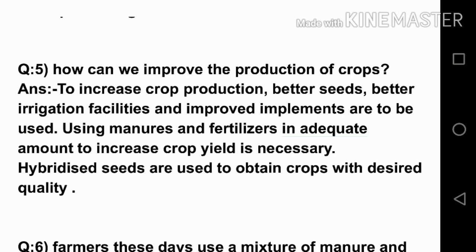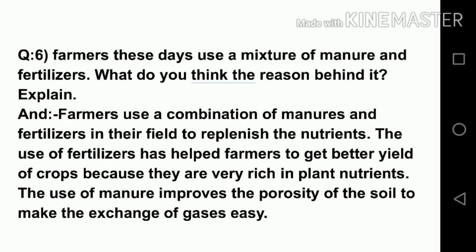Hybrid seeds are that kind of seeds which give you the desired quality of the crops. Here is the 6th question. Farmers these days use a mixture of manures and fertilizers. What do you think is the reason behind it? Explain. So the answer is, farmers use a combination of manures and fertilizers in their field to replenish the nutrients.